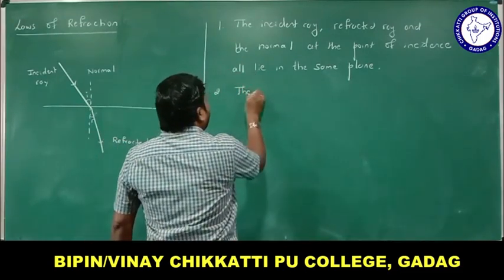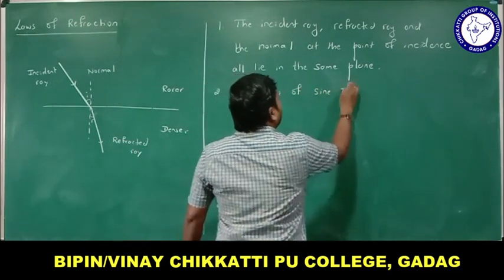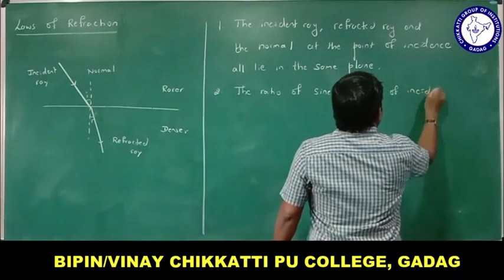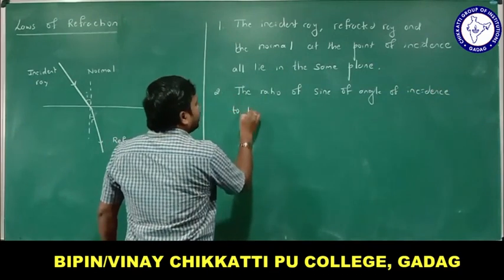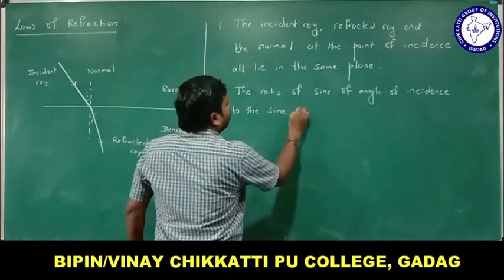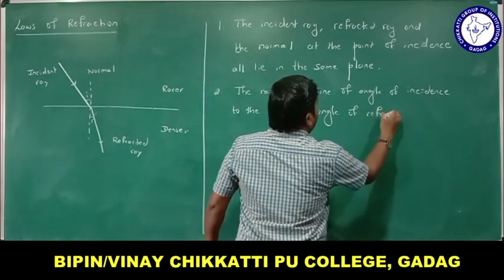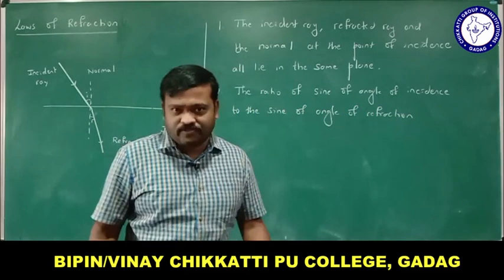The ratio of sine of angle of incidence to the sine of angle of refraction. Let me find what is the relation between angle of incidence and angle of refraction.